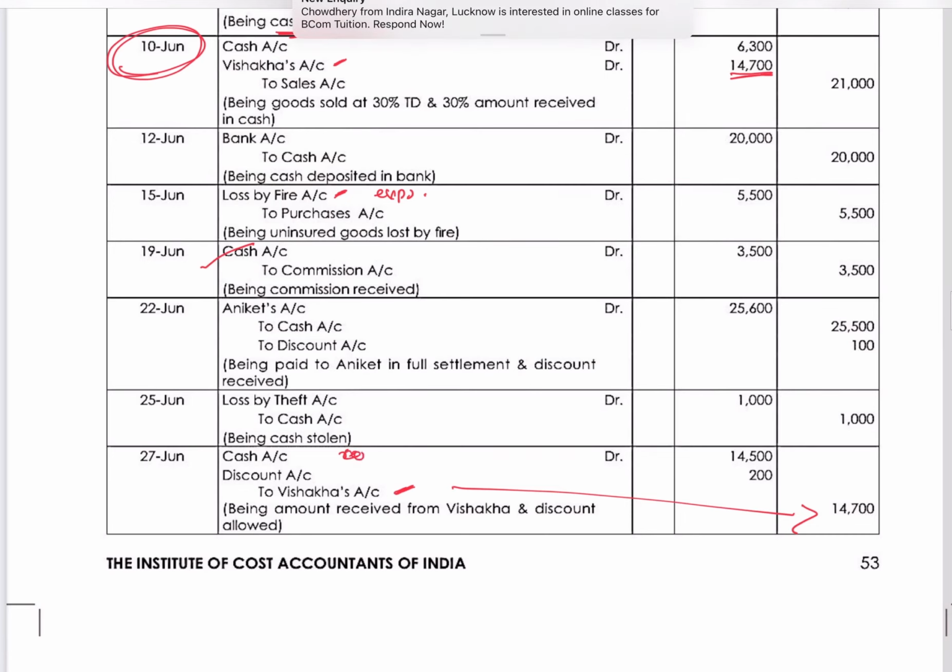We received how much? We received the cash of 14,500. So the cash comes in, 14,500. Discount, we allowed it. It's an expense. So we have to debit. So discount allowed 200. Okay. So it becomes being amount received from Vishakha. So cash account debit, discount debit, Vishakha's account credited.